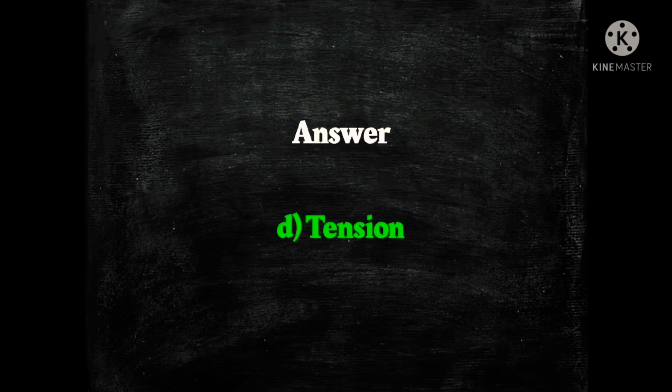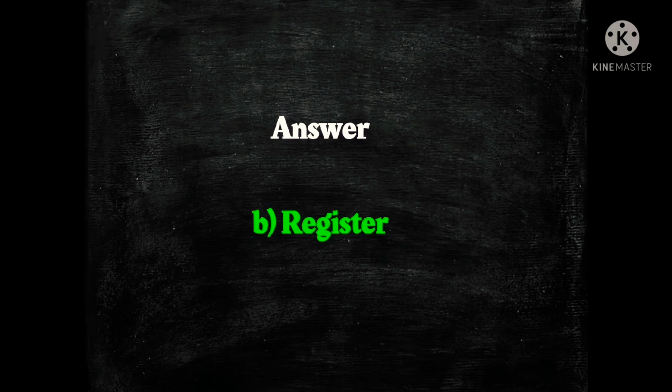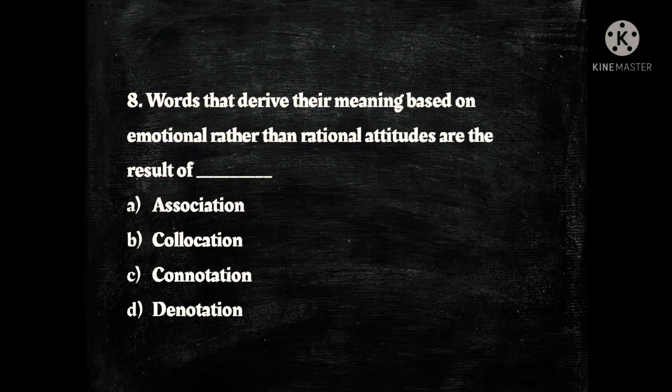Tension. Next question, what is a variety of language distinguished according to use called dash? The options are idiolect, register, tone and pitch, and the answer is B. register.